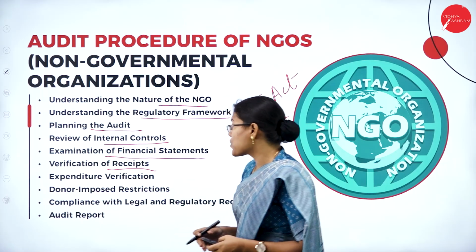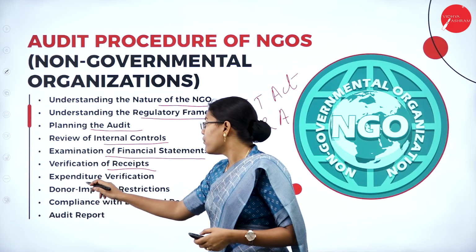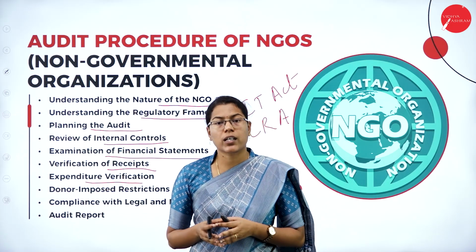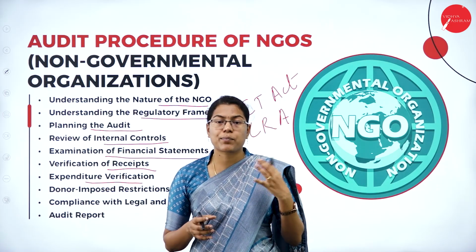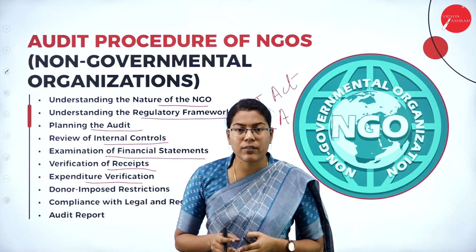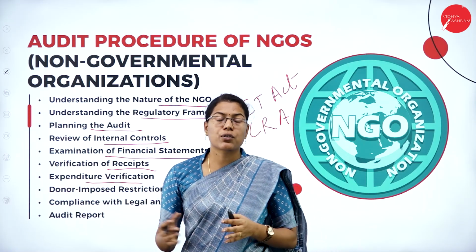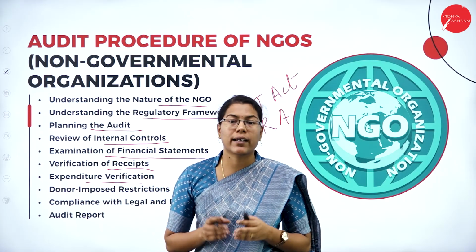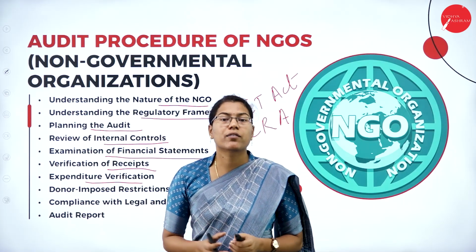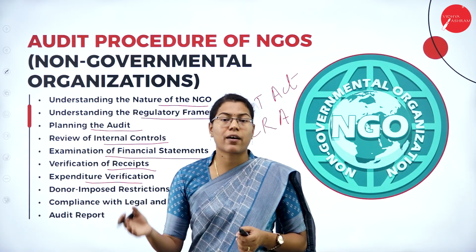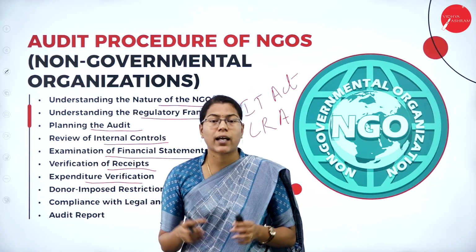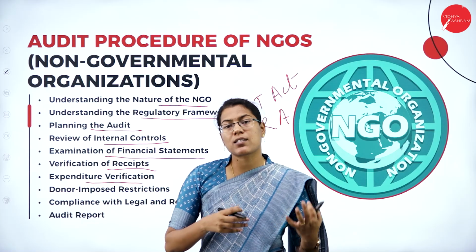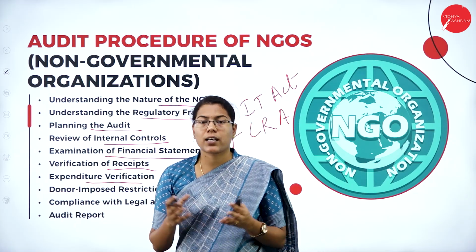Then the auditor has to check for expenditure verification. What are the expenditures made by that particular organization? Say for example, the expenditure related to program activities which have a mission of achieving education, health, or social welfare related objectives. And some administrative expenses like staff salary or rent payment, and also some capital expenditure, including expenses spent on land and building, etc.